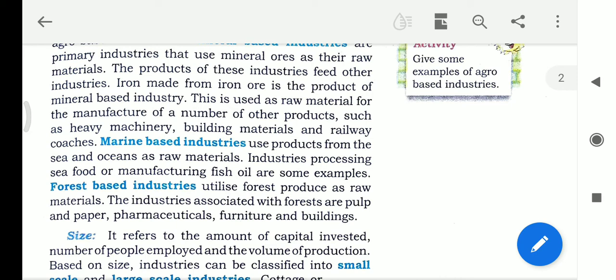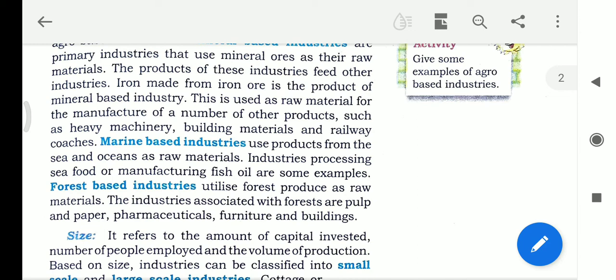The industries associated with forest are pulp and paper, pharmaceuticals, furniture, and building. From the forest we get many things. Number one, forests are used for plants and animals, for animals and birds, and in the day-to-day life of human beings; the maximum things we get from the forest.